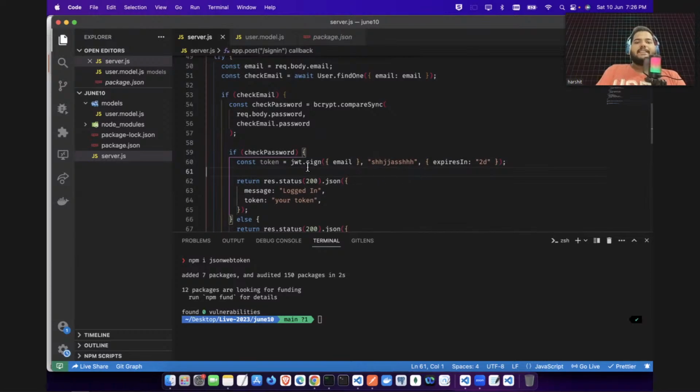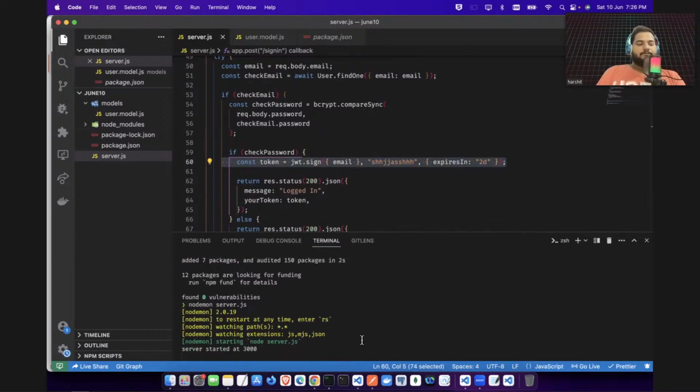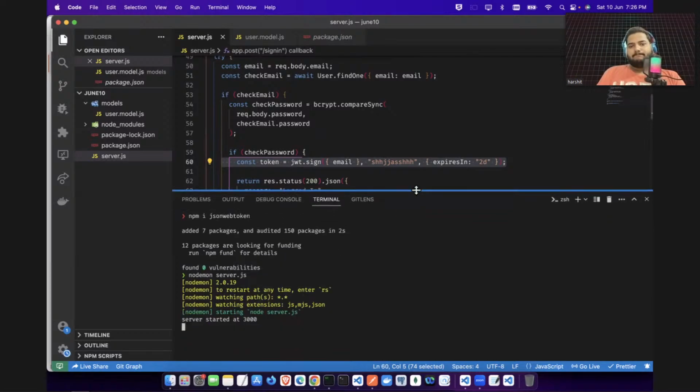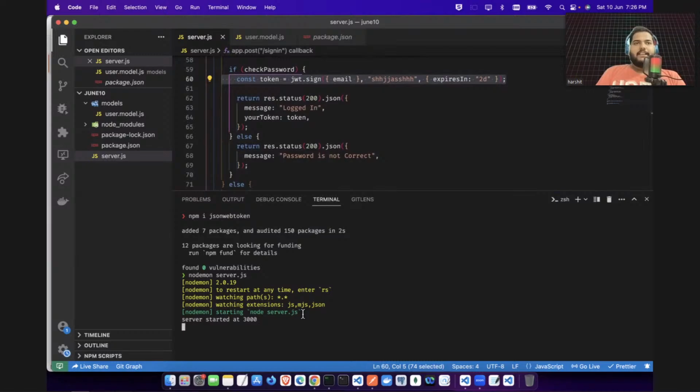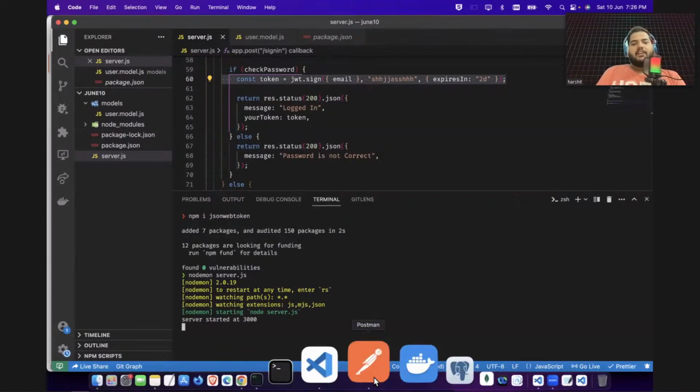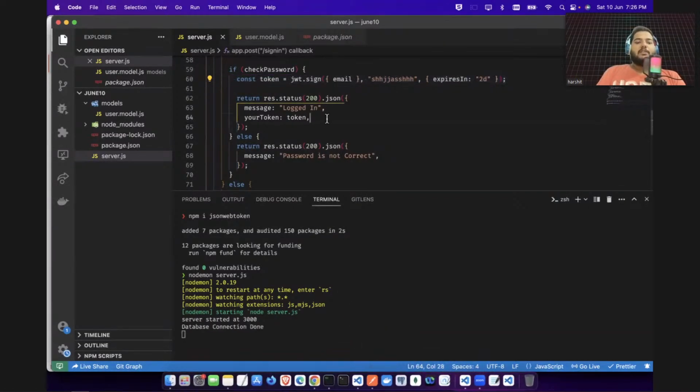Okay. Now let's see here, and instead of just this, I will pass this token here. Okay, token, and here I can name anything, your token, and this is your token. Whenever you successfully log in, I will be giving you this token. Let's check if it's working or not. I will be doing nodemon server.js. Let's wait for the database connection, and on successful login, it should return me the token.